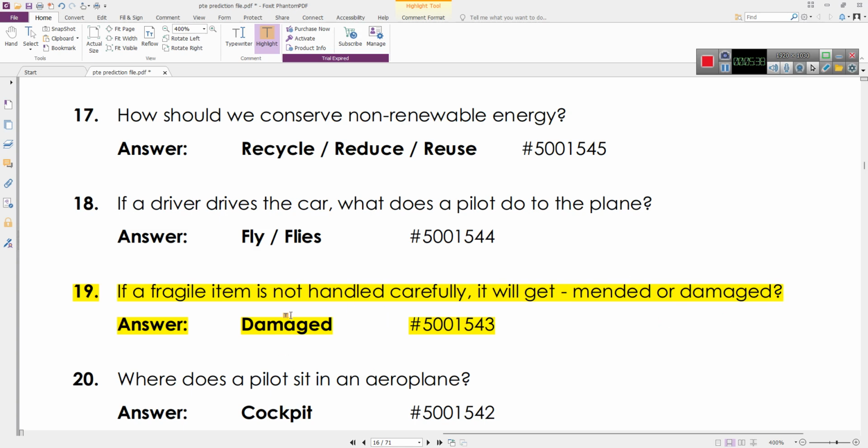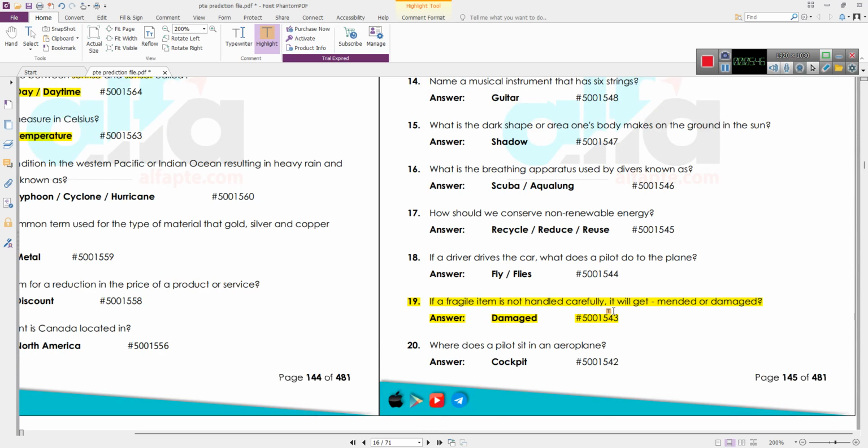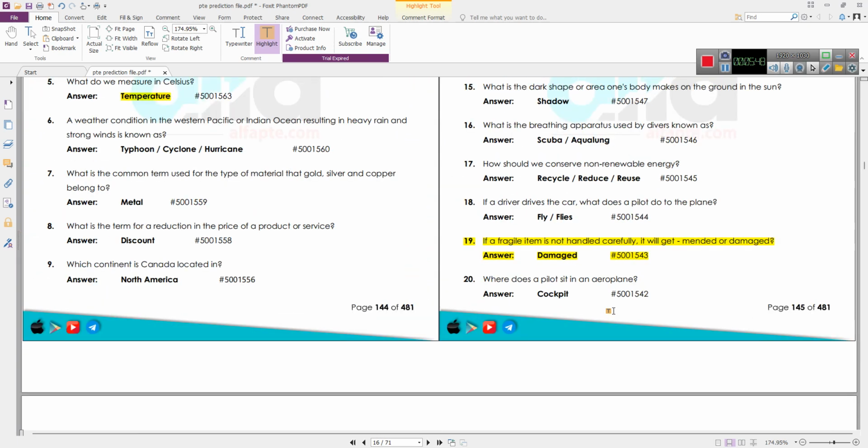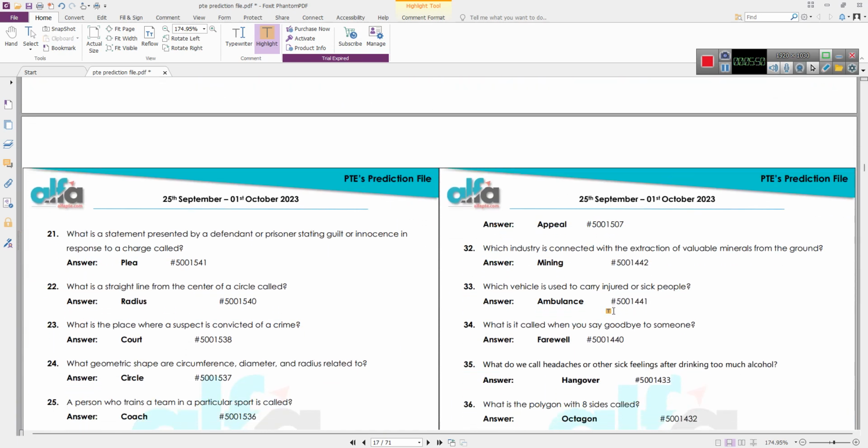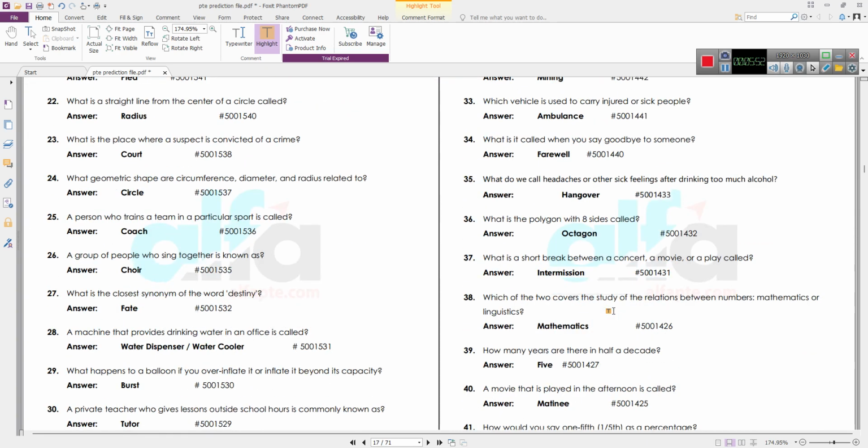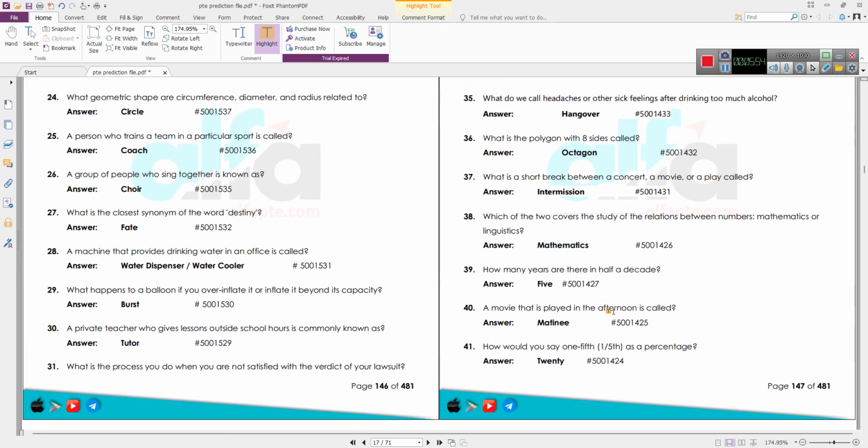And the AI will definitely detect the damaged part of your answer and give you a score for it, even if you mention mended as well. So be clever enough to use that trick in case you get questions like those. But in case you do not, then there's no other option than doing a lot of practice.